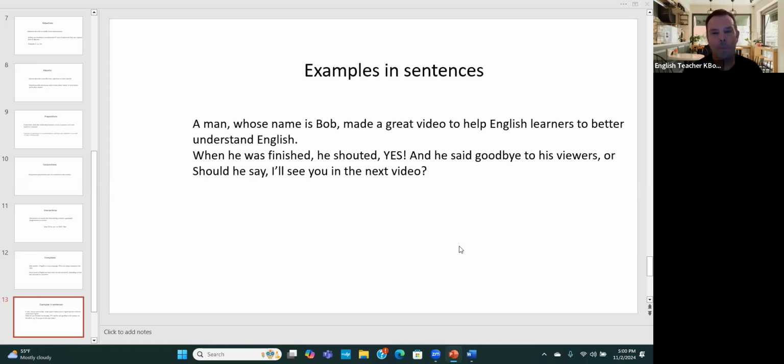And again, to better, to is an infinitive, and better is an adverb describing understand. Understand is a verb. English, understand English, and English in this case is a noun, a proper noun. Again, that's why it's capitalized. When he was finished, when is an adverb, he is a pronoun, was is a verb, finished is another verb, past tense.